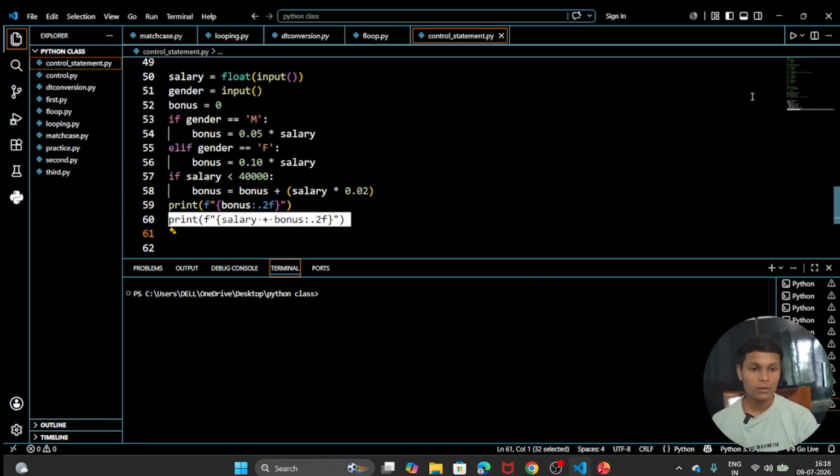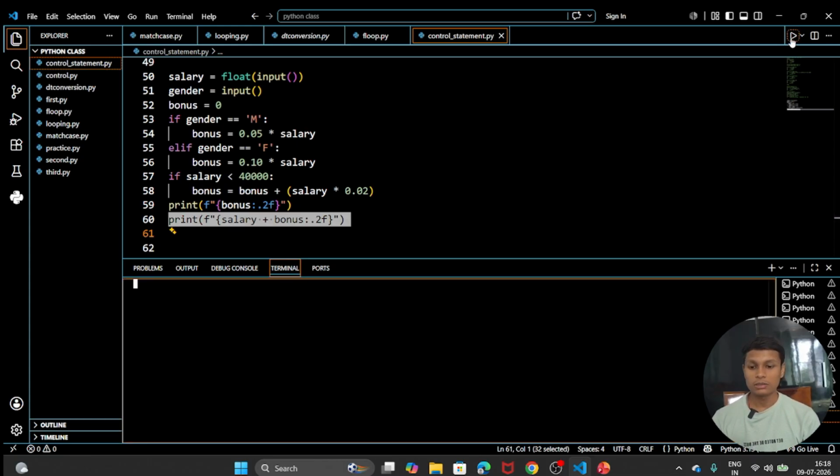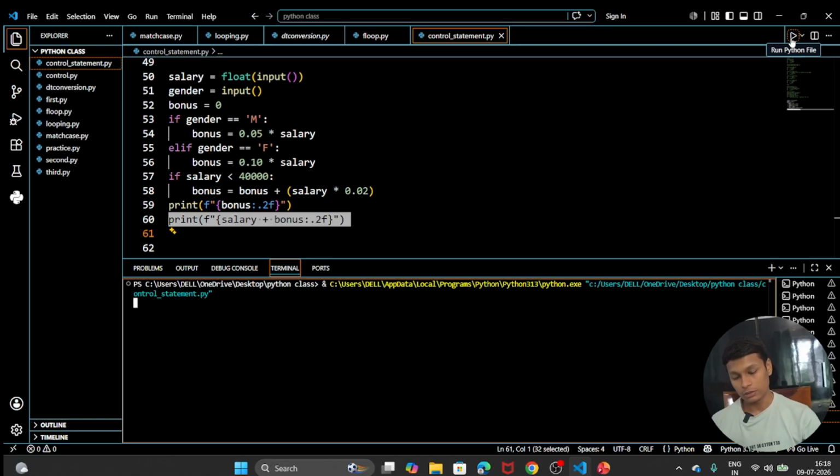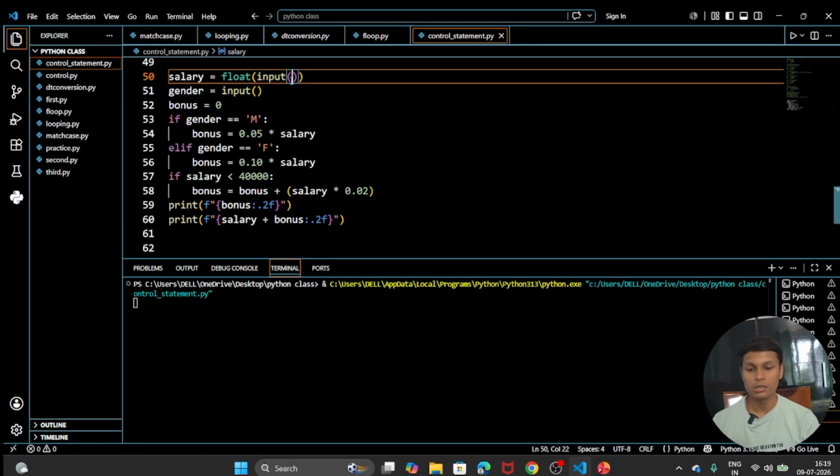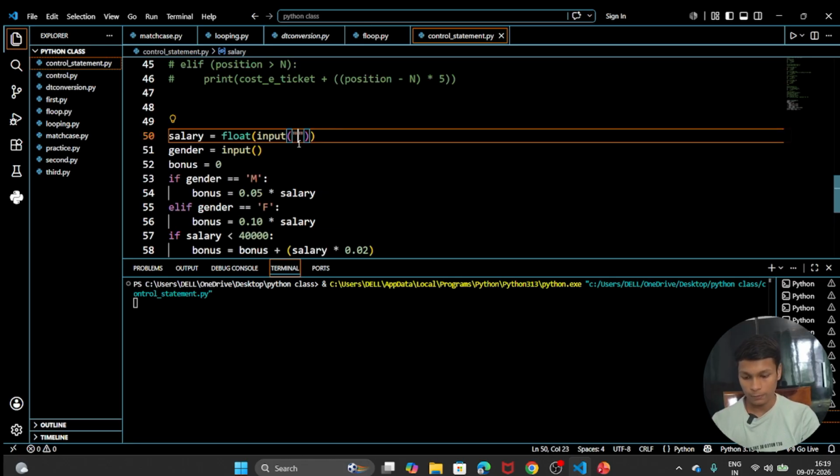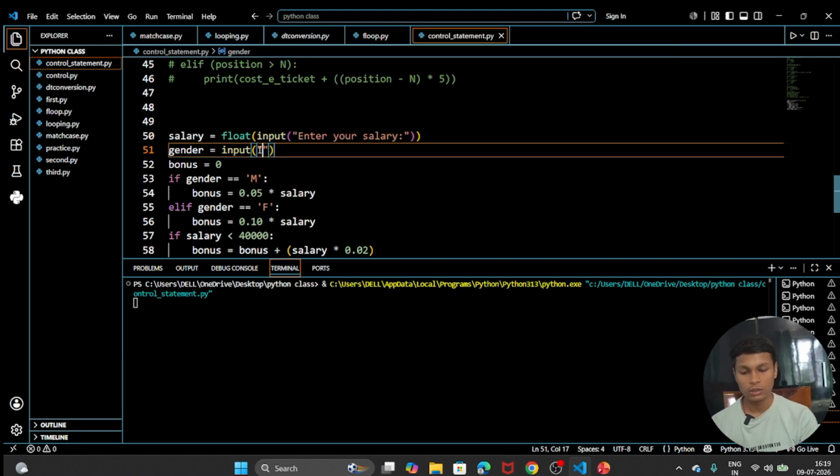So let's run the code and see if the output is correct or not. It's asking for the input, but we don't understand what it wants to say. So for that, let's write here the prompt: enter your salary. That way the user will be able to see what the program wants.